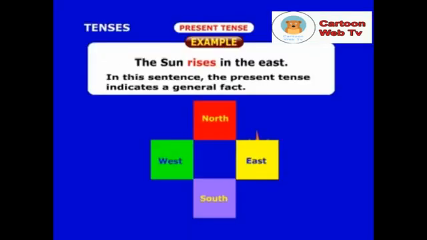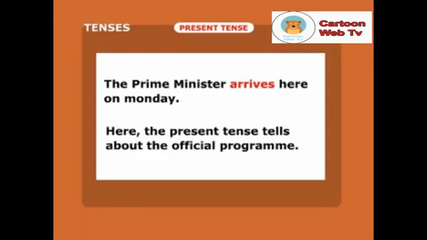Here is another example. The sun rises in the east. In this sentence, the present tense indicates a general fact. Look at this sentence. The Prime Minister arrives here on Monday. Here, the present tense tells about the official program.